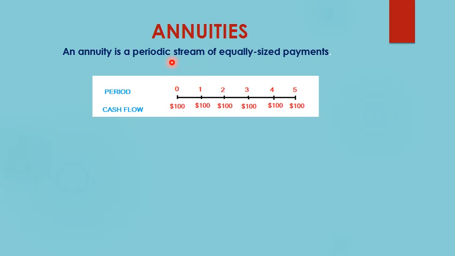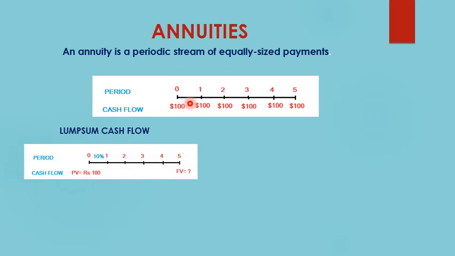So annuities are periodic. Why do we say periodic? Because this cash flow is occurring at a definite period, that is 0 to 1, that is 1 year each, and equally sized payments, that is each year there is a cash flow of $100. That is why it is an example of annuity. Okay, so periodic means at a definite time interval. Here time interval is 1 year, and equally sized because cash flow is equal in each case. This is known as an annuity.